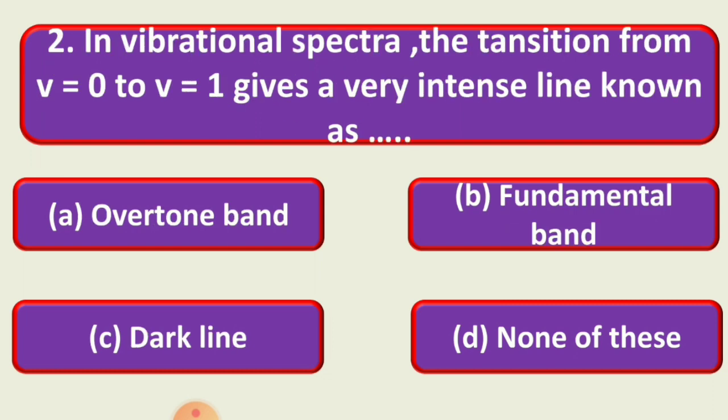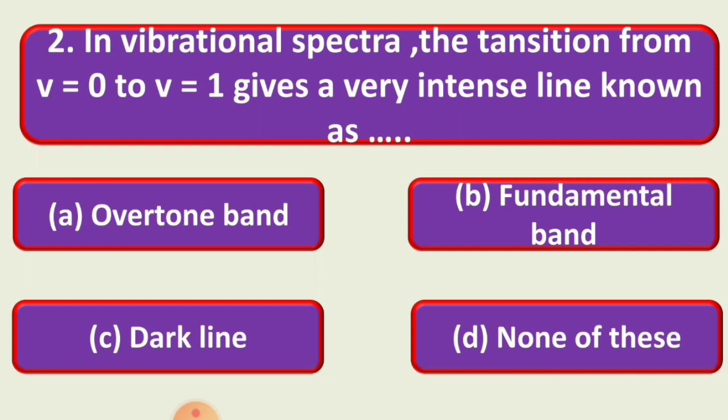In vibrational spectra, the transition from phi is equal to 0 to phi is equal to 1 gives a very intense line known as dash dash. The answers are: first, overtone band; second, fundamental band; third, dark line; and fourth, none of these.